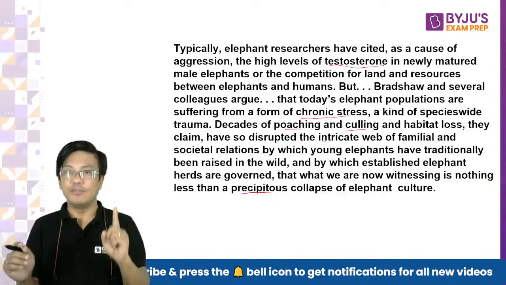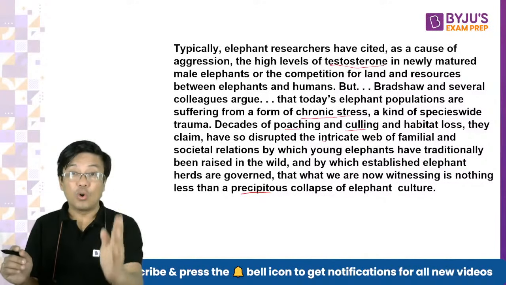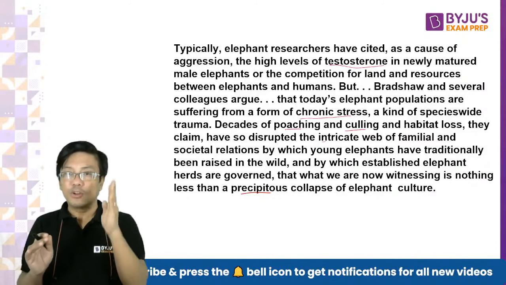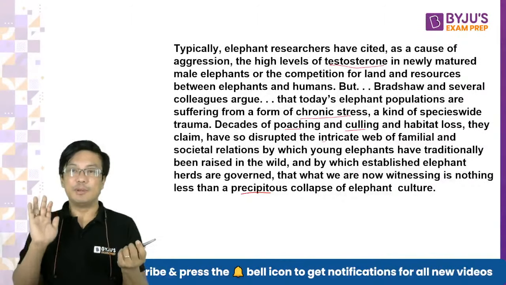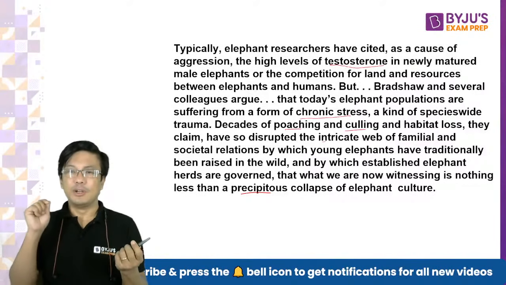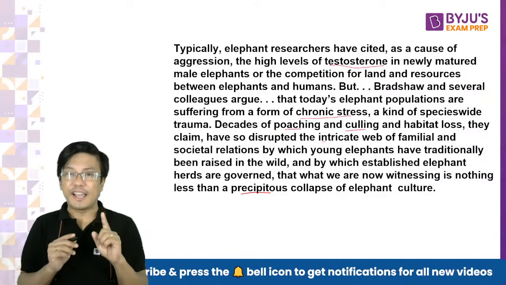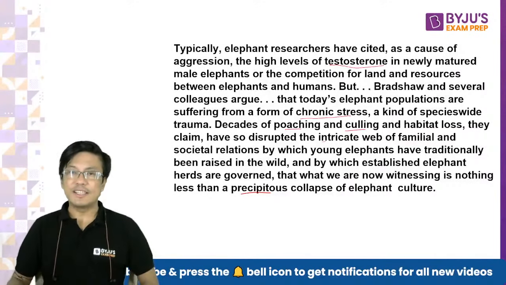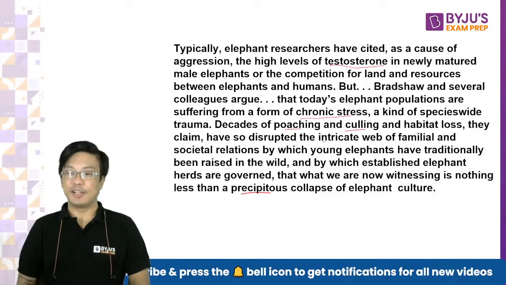Now he is telling you the reason. The reason is, देखो, elephants have become aggressive. He is now focused more on the problems in elephants caused by human beings, right? क्या problem है? They have become aggressive. Because of exposure to shock, their behavior has changed. What is it because of? It is because of human actions like poaching, culling, and habitat loss. Because of all these things, the elephants have become a little bit crazy. So that is what he is trying to hint at. All clear, I hope? Right.